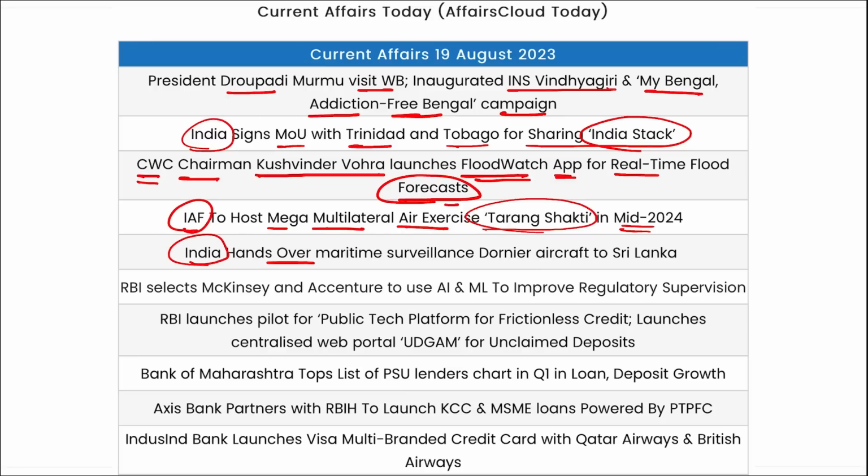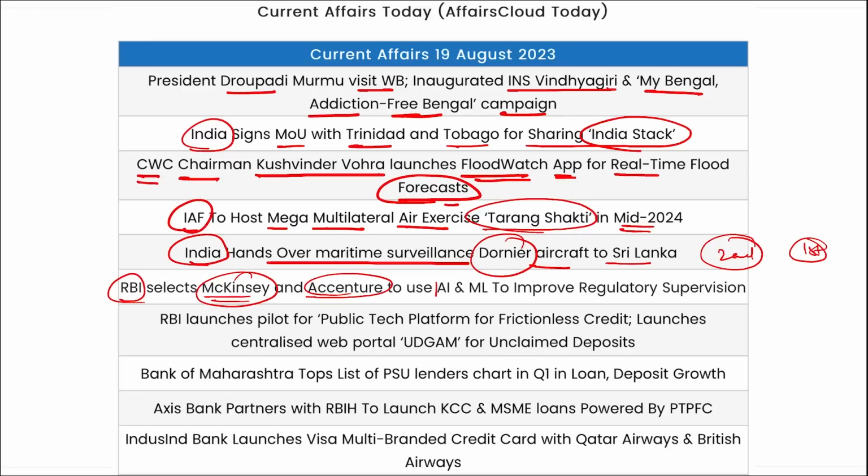India hands over maritime surveillance Dornier 228 aircraft to Sri Lanka, and this will be the second aircraft, because the first, after 1 year, has been brought back to India for maintenance. RBI selected McKinsey and Accenture to use AI and ML to improve regulatory supervision. RBI has launched a pilot project for a public tech platform for frictionless credit, and they have launched a centralized web portal, Udgam,